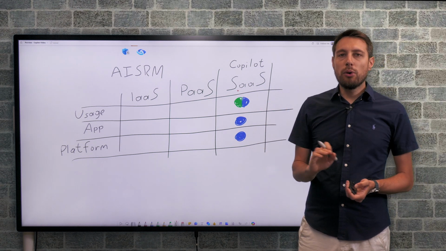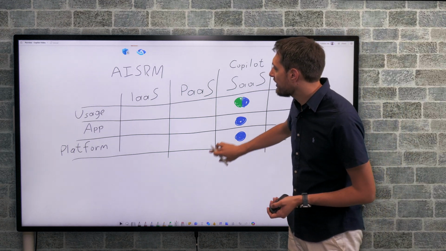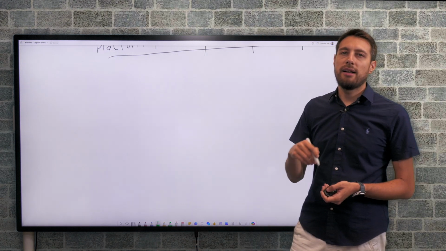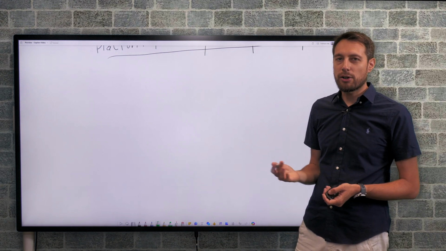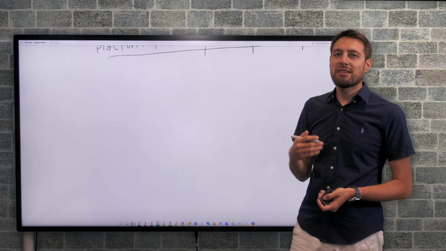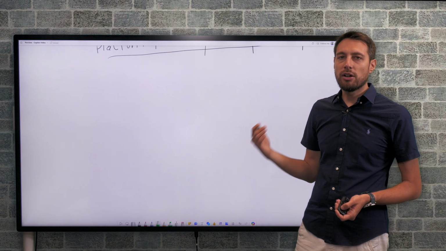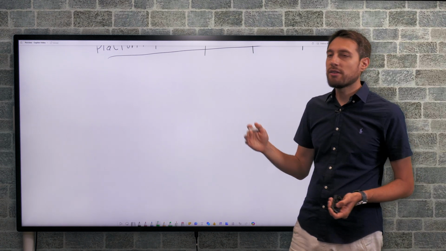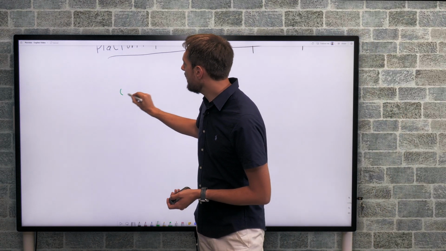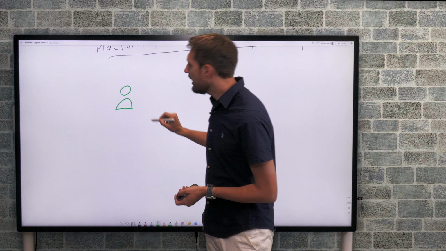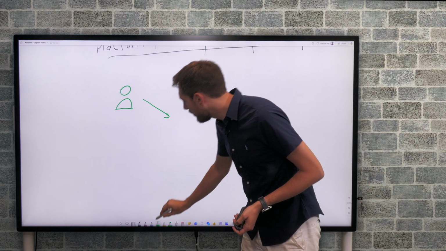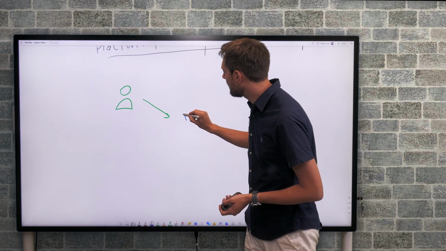All right, before we go any further, let's take a brief peek behind the scenes and discuss what actually happens in the background when a user issues a prompt to Copilot. We do this because it will help us understand a lot about what's going on and answer many questions, including from data security and compliance, along the way. So let's say we have a user. And this user issues a prompt to Copilot. The prompt can be, for example, summarize my last 10 meetings for me.